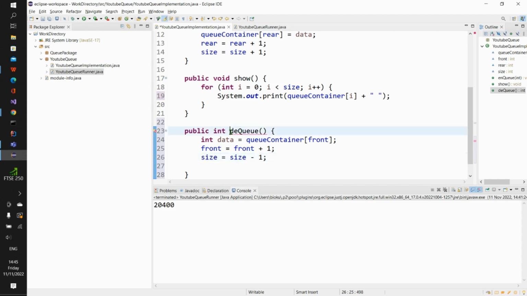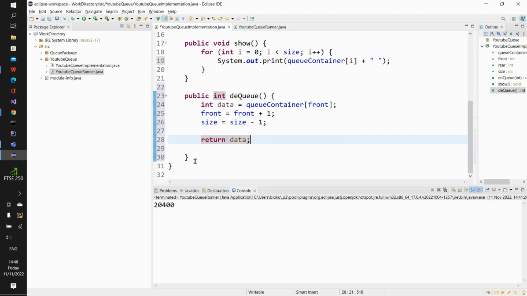Now this thing is still shouting at us that there is an error in our code because of the return statement we have not added. So I will just come here and say return data. So this data we are returning is the number that this line of code, this queue container of front, gives us. So I will just end my program here. You see that everything is fine, right?